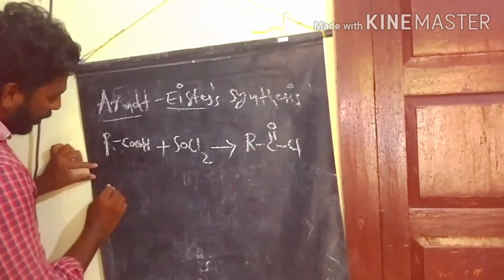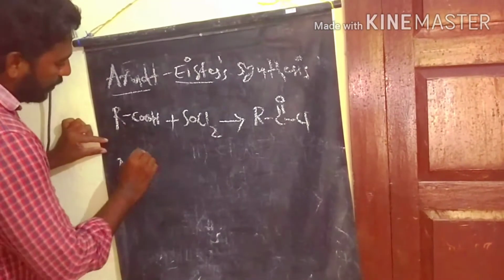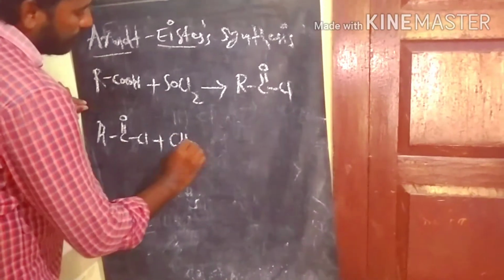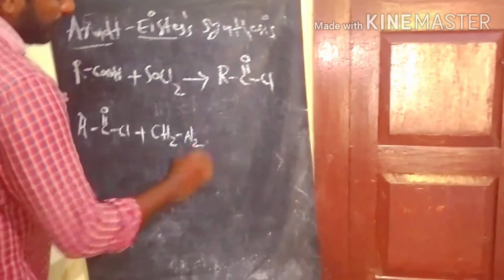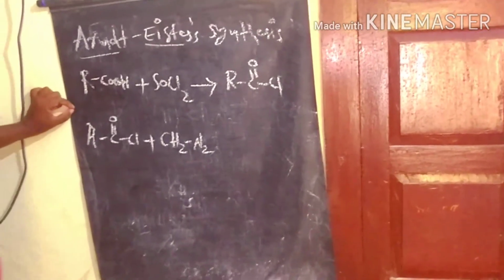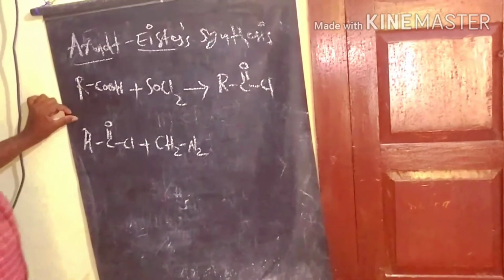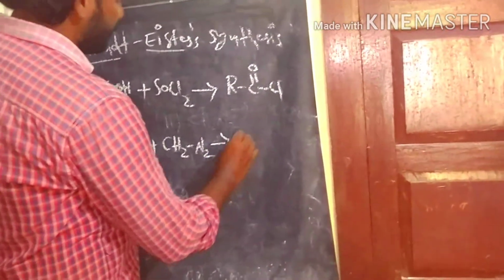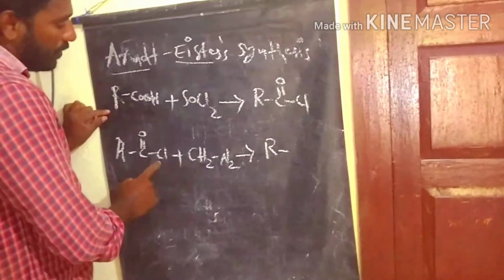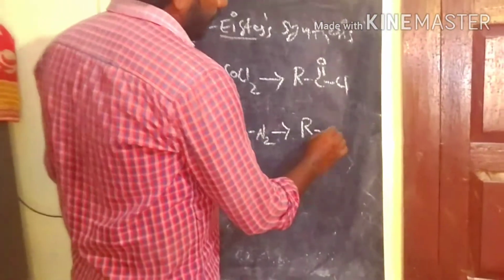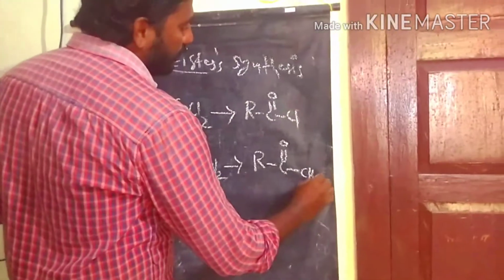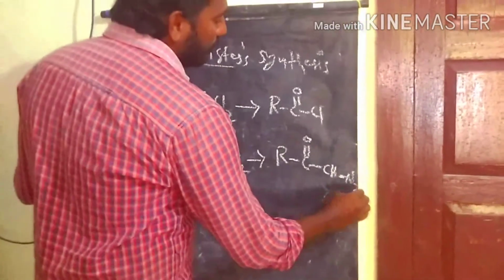After the acid chloride, we react it with diazomethane so that we produce the intermediate. So this hydrogen is lost as HCl. Further, we make a new carbon-carbon bond. So this is the N2 present here.